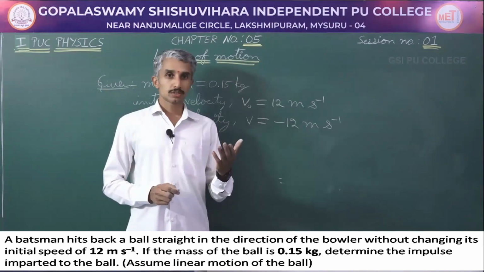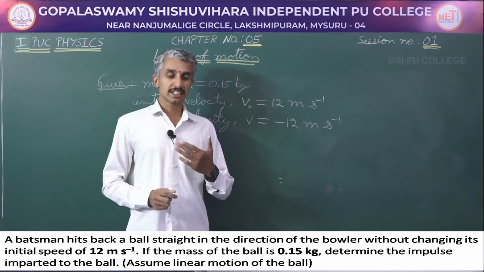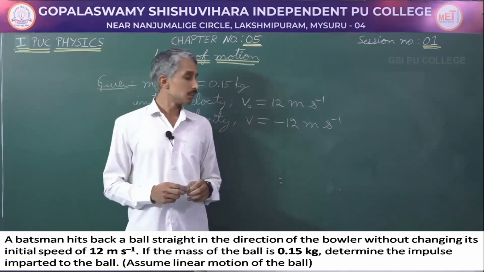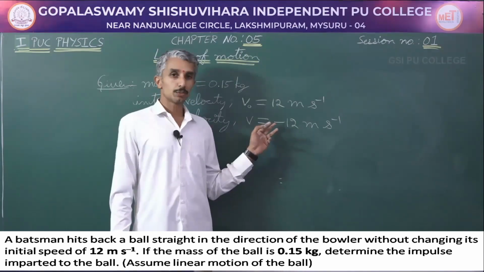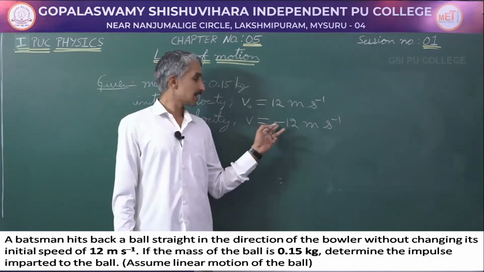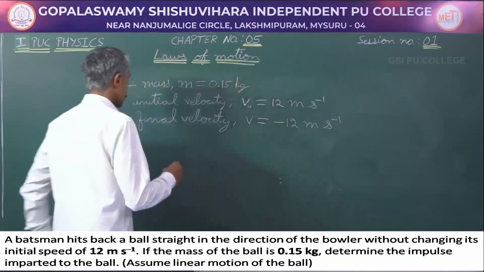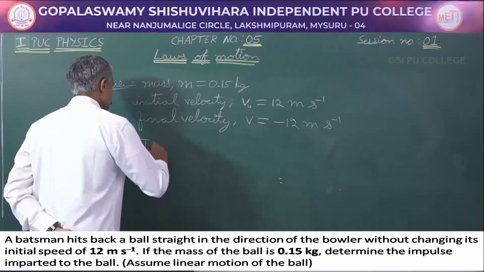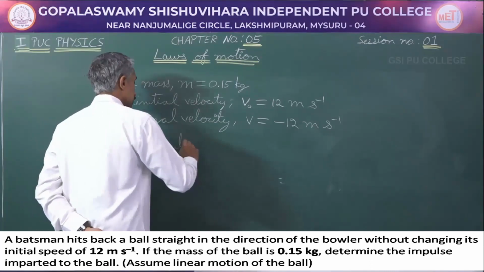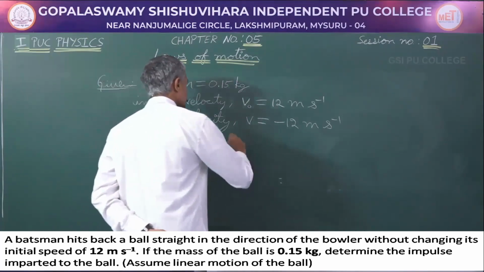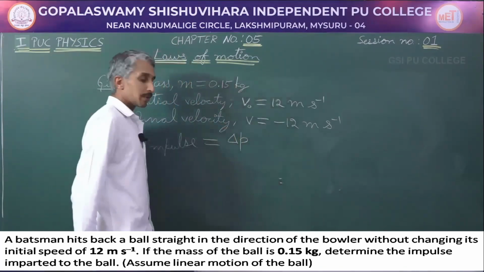Initially, the ball was going towards the batsman. As he hits, it goes towards the bowler. So, the direction of the ball after hitting is opposite to the initial direction. Now, impulse is equal to change in momentum.